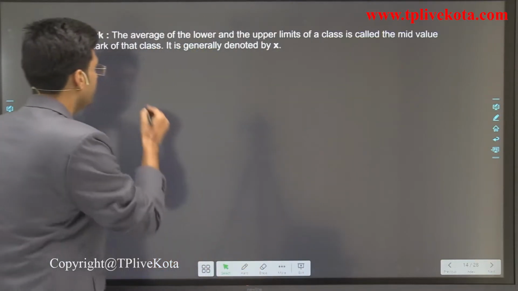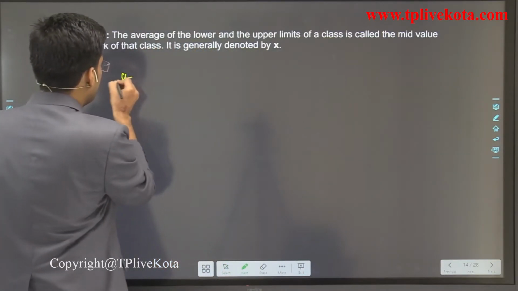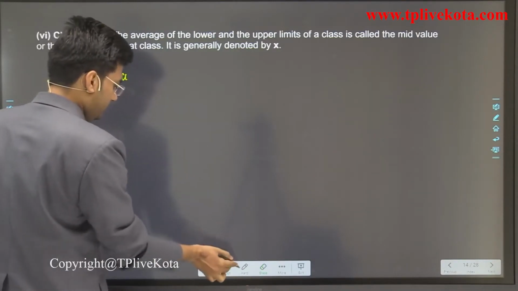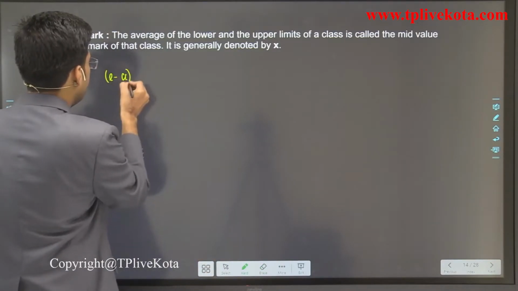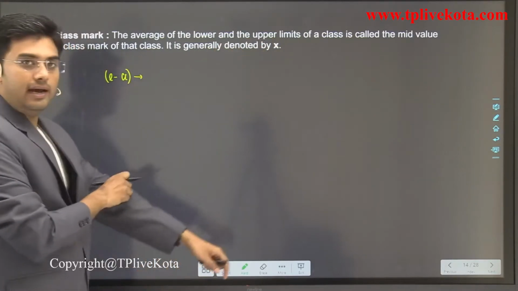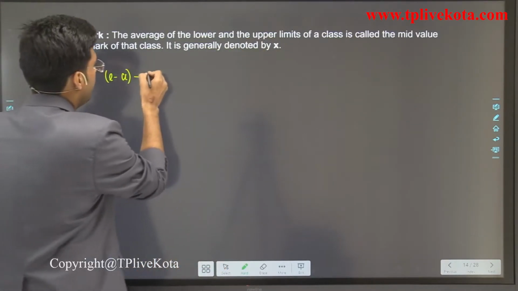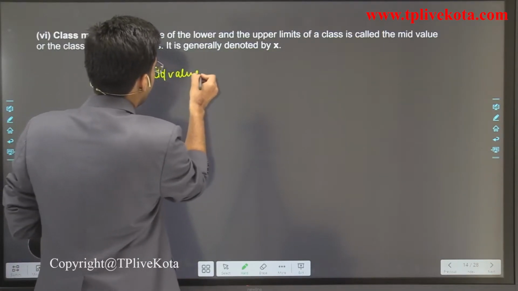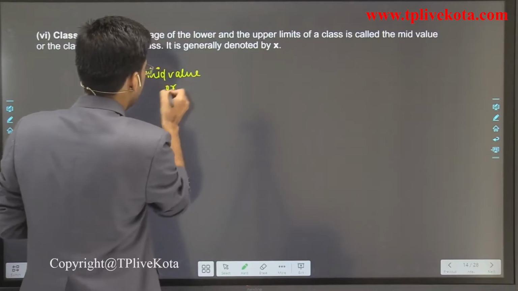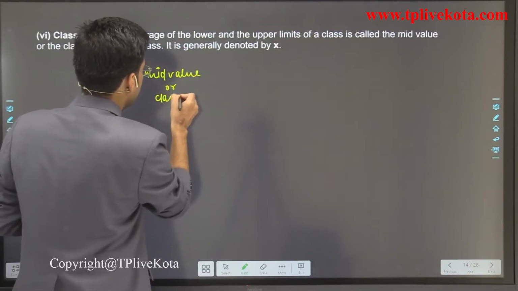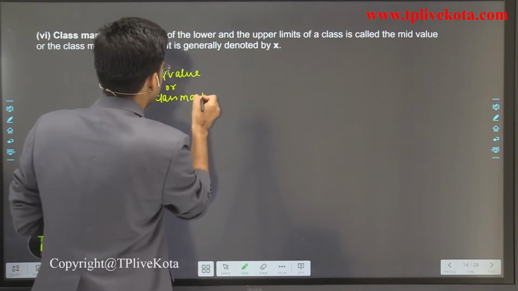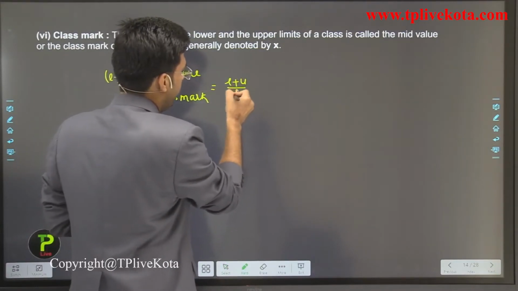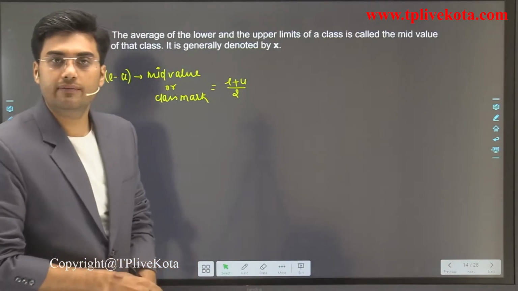For any class with lower and upper limit, the mid value or class mark is equal to L plus U divided by 2.